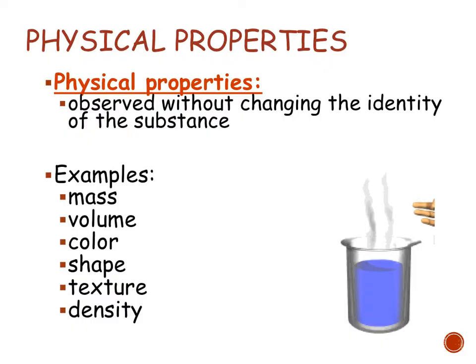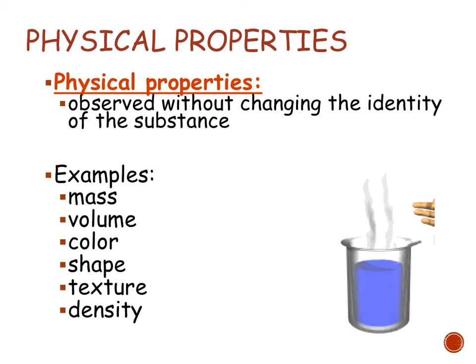Last, we're going to talk about physical and chemical properties and changes. So we'll start with physical properties. Physical properties can be observed without changing the identity of the substance. This means that you can simply look at it and see it, or you can put it on some kind of measurement tool and take that measurement.